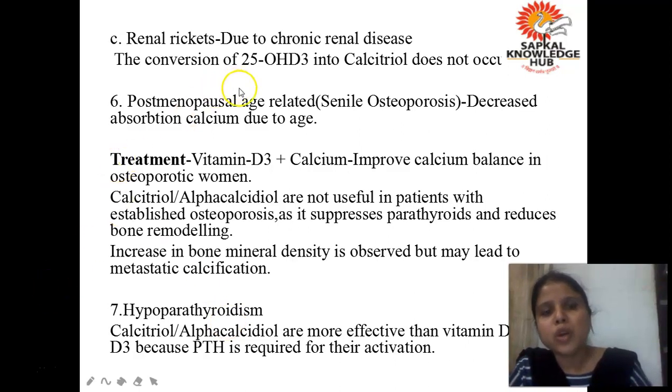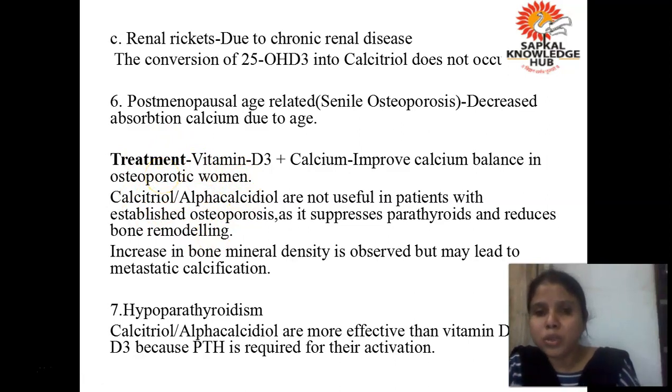Next is postmenopausal, age related, which is also called senile osteoporosis. Why is it called age related? Because it has been seen that with the increase in age, the absorption of calcium goes on decreasing. How will you treat this? You have to take vitamin D3 plus calcium. If there is a woman who is menopausal and she is having osteoporosis, then you have to give the combination of vitamin D3 and calcium.